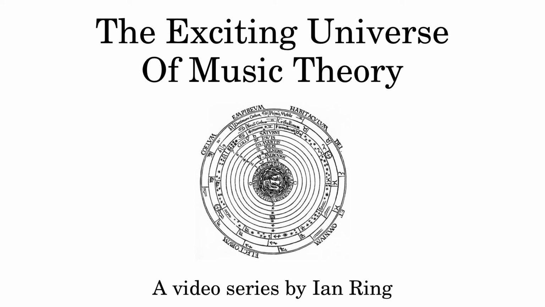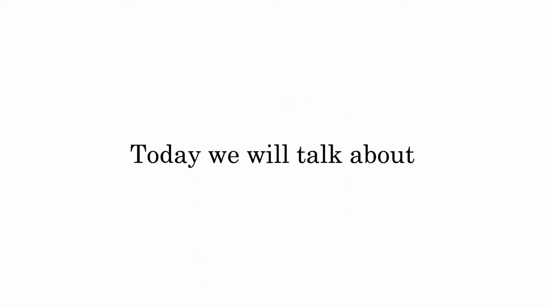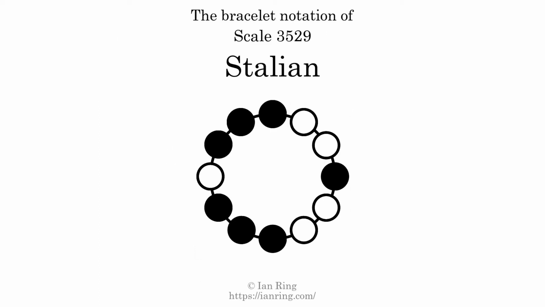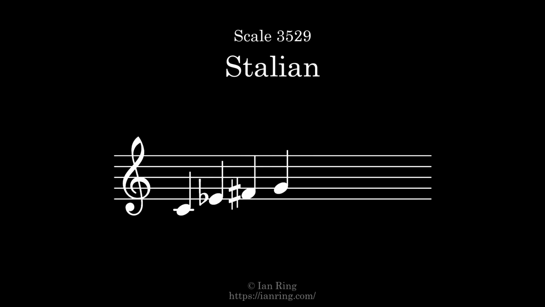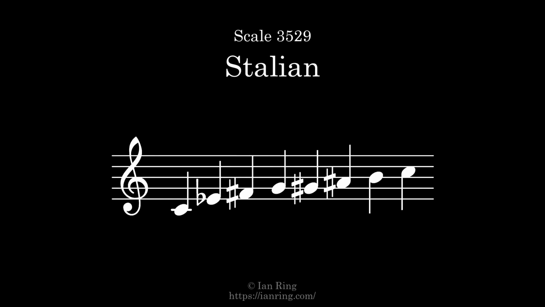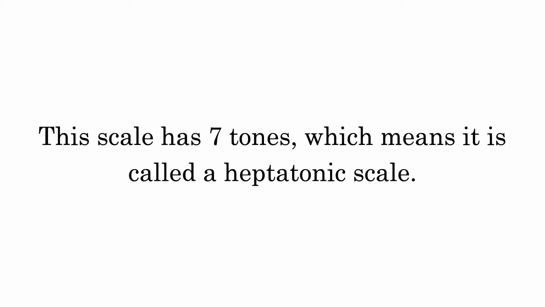Welcome to the exciting universe of music theory. Are you ready to learn? Then let's begin. Today we will talk about scale 3529, Stalian, which sounds like this. This scale has 7 tones, which means it is called a heptatonic scale.